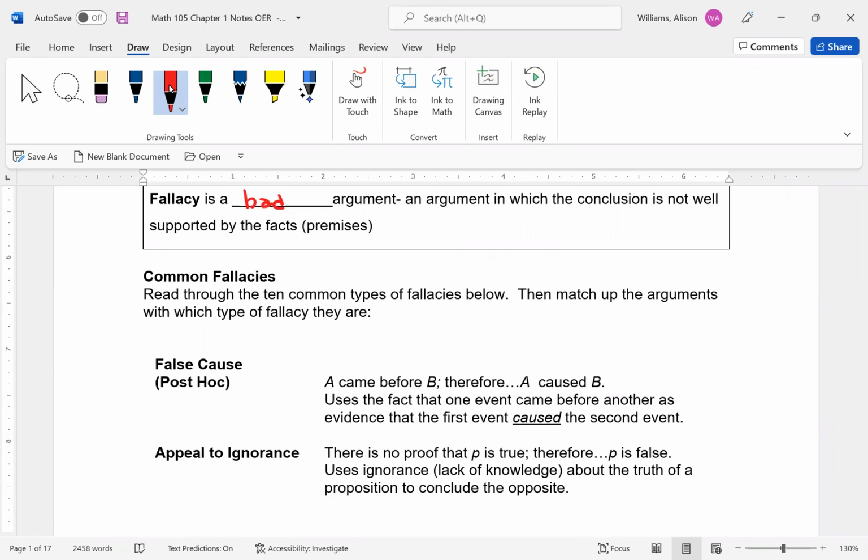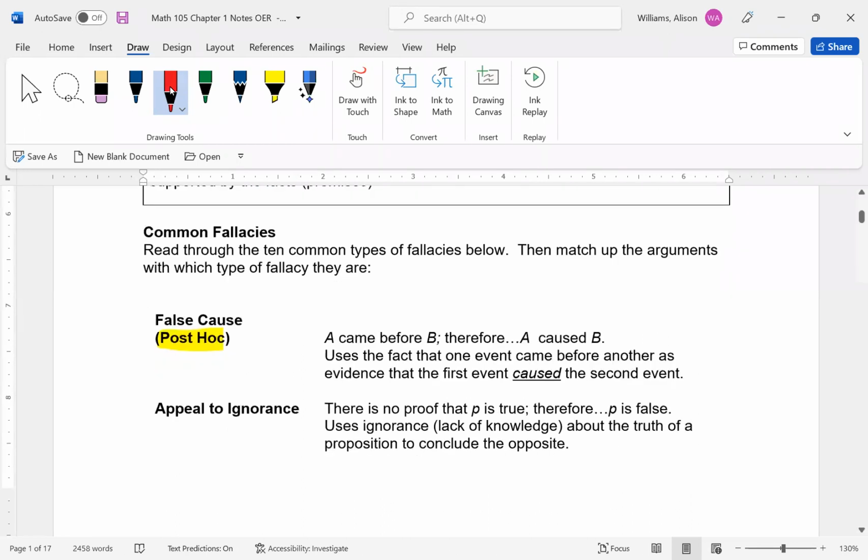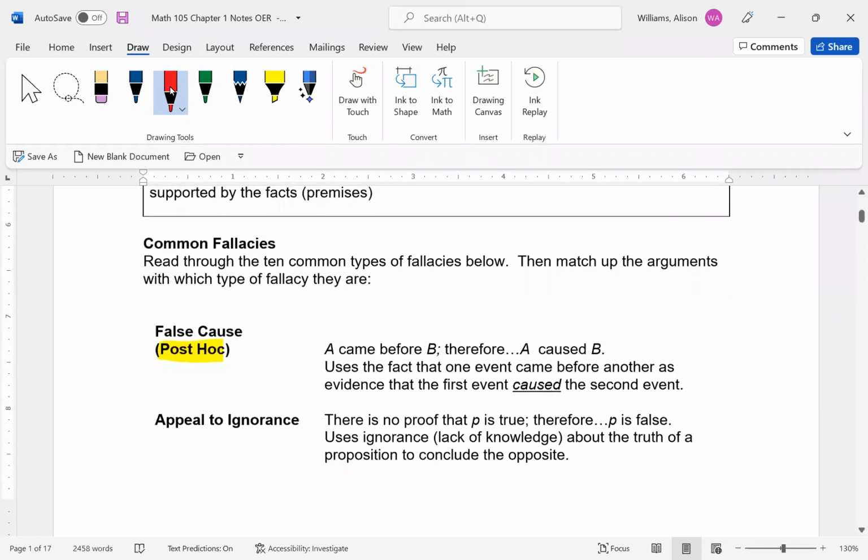Okay, so first, false cause, also called post hoc, by the way. They both work, false cause or post hoc. That's saying that because something came before something else, so some event A came before B, therefore A caused B. So just using the simple fact that an event happened before another event, that meant it caused it. Appeal to ignorance. There's no proof that something is true, therefore it's false. That's the idea that because we don't have the knowledge there, we can't say it's true. It must be false.